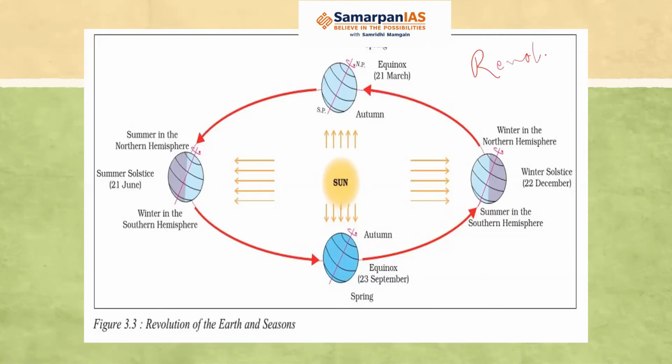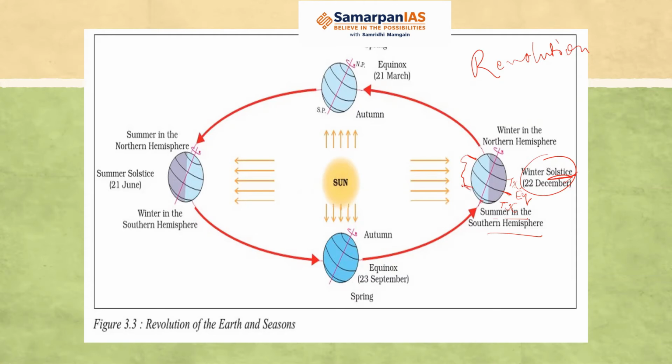Okay. So earth is revolving around the sun. So if you see here, now, you know, this is the equator. Okay. This is Tropic of Capricorn. Okay. And this is Tropic of Cancer. So winter solstice means that there is summer in the southern hemisphere. Why? You can see the sun rays. So there are the sun rays, you can see the South Pole is having summer. Okay. And in the winter solstice, what happens? I told you that the sun moves between Tropic of Cancer and Tropic of Capricorn.